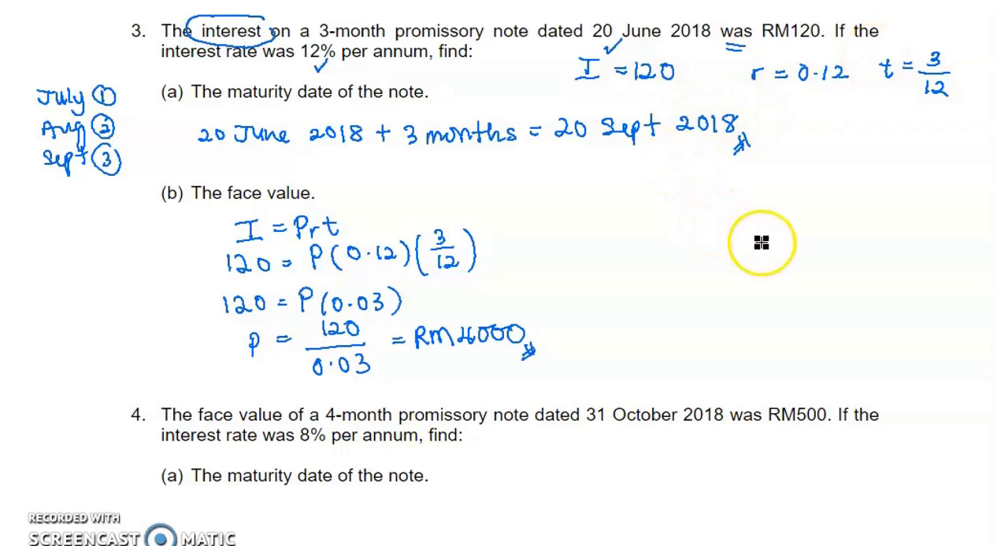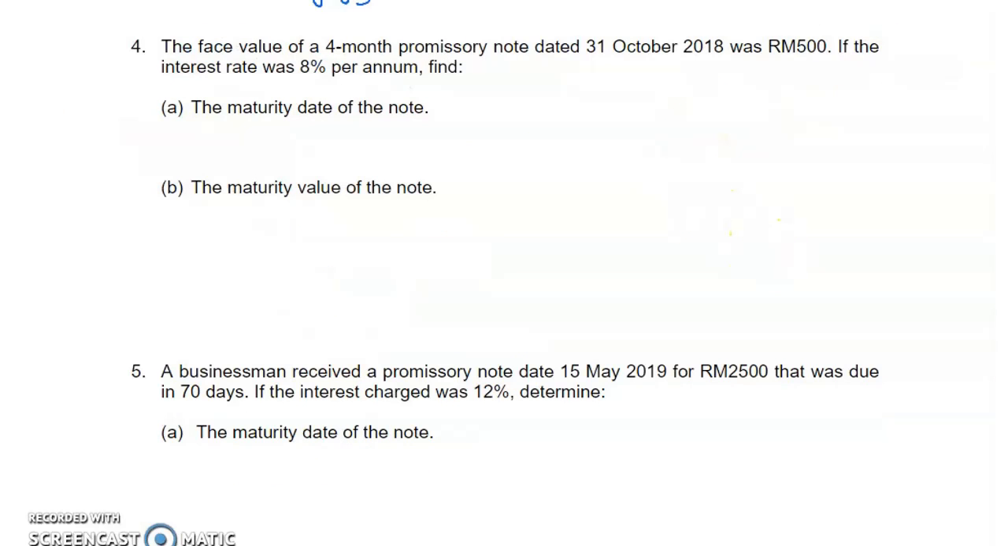Okay, next, number 4. The face value of a 4-month promissory note dated 31st October 2018 was 500 ringgit. So P is 500 ringgit. If the interest rate was 8% per annum, R is 0.08, and just now T is 4 months. Find the maturity date of the note.